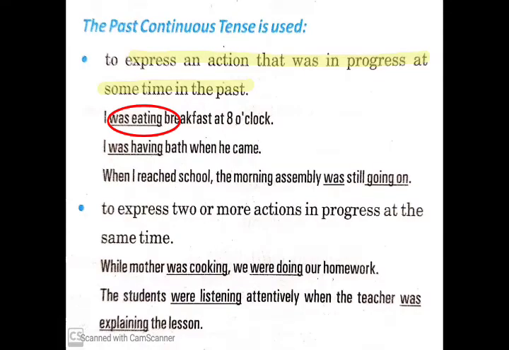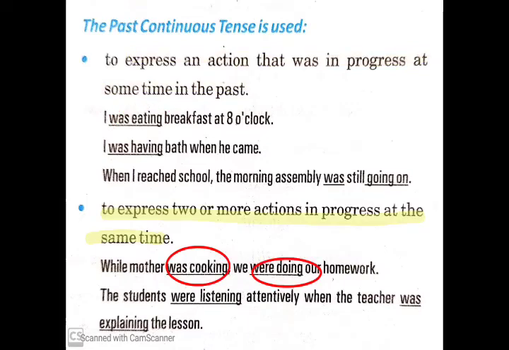First is to express an action that was in progress at some time in the past. So if an action was going on at some time in the past, for example I am talking about 8 o'clock in the morning. At that time I was having breakfast. So I am talking about a particular action that was going on at a particular time in the past. Then we use past continuous tense. For example, I was eating breakfast at 8 o'clock. I was having a bath when he came.